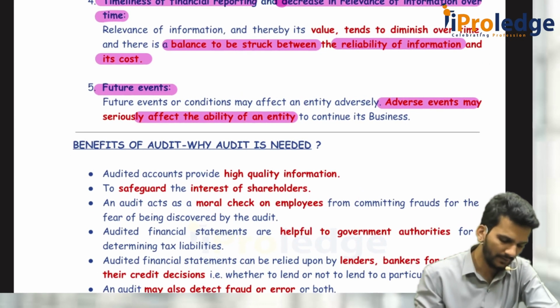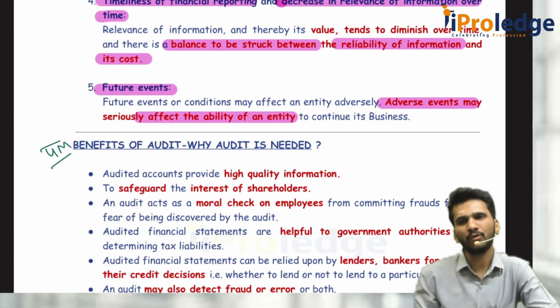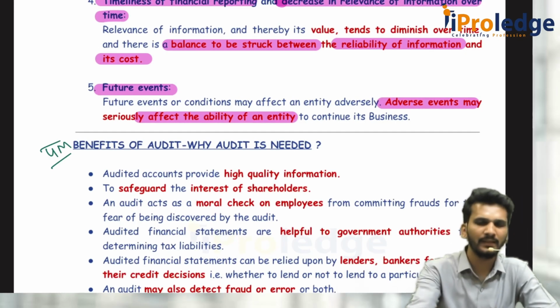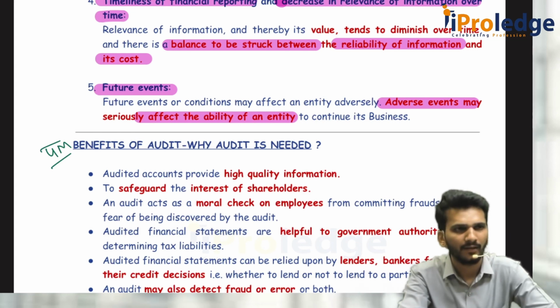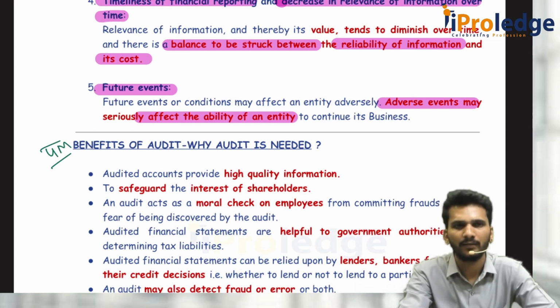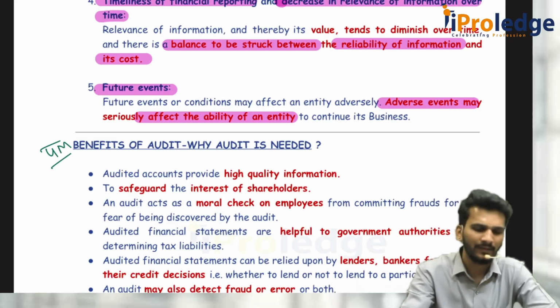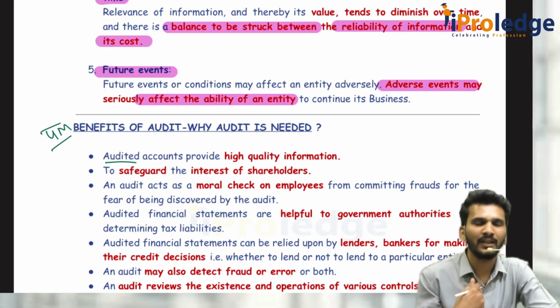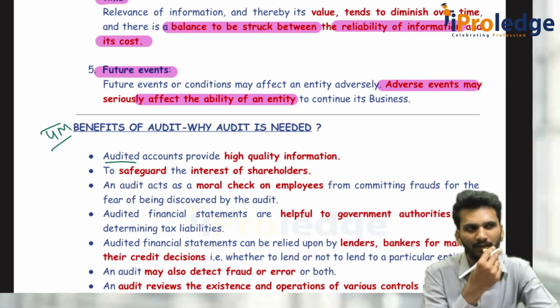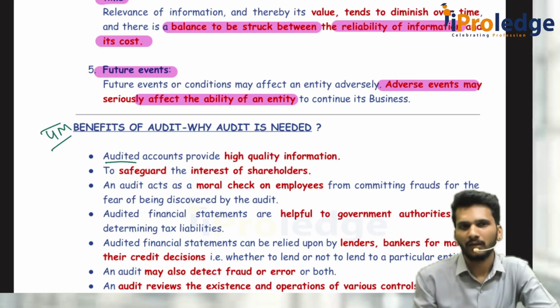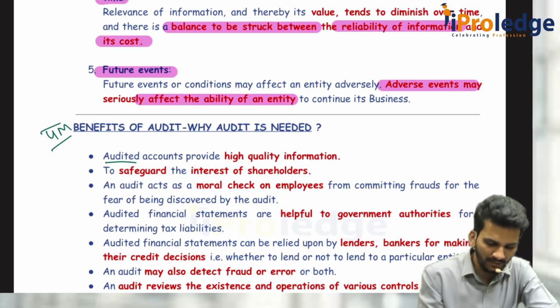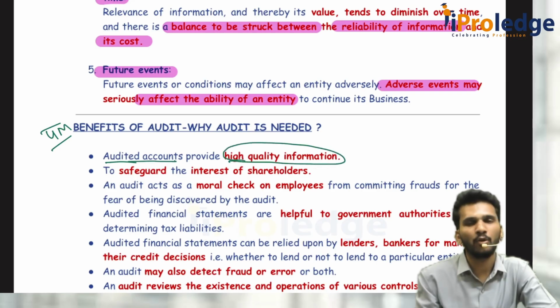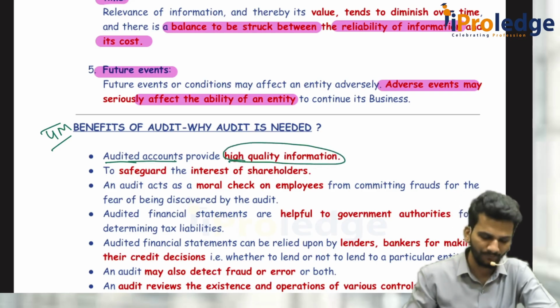They might ask this, benefits, for 4 marks. Why should somebody do the audit? I agree, for some companies, for some entities it is mandatory, but for all entities it is not mandatory. Why do we have to do that? What are the benefits of doing the audit? The moment it is audited, first of all, we chartered accountants are independent parties. As the Prime Minister also rightly said, the signature of the auditor, the chartered accountant, is more powerful than the signature of the Prime Minister. That means whatever signature we put on the financial statement, we give high quality information to the users. Users tend to believe it is very authentic.